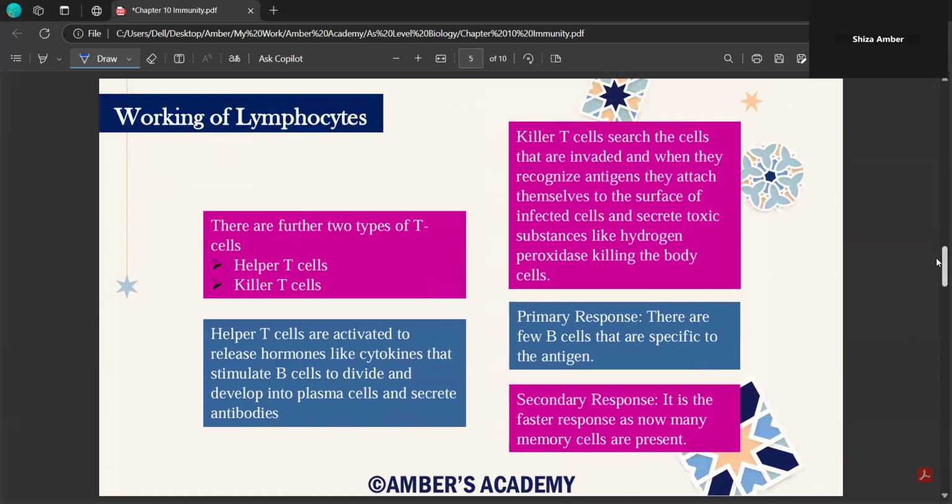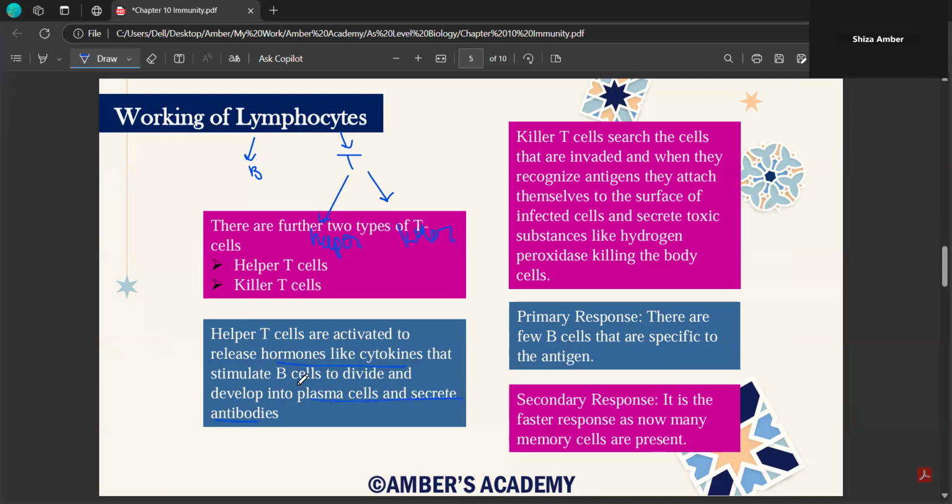Since we studied that lymphocytes are categorized into two, B lymphocyte and T lymphocyte, similarly T lymphocyte is also categorized into two types of cells: helper T cells and killer T cells. Helper T cells are activated to release hormones like cytokines that stimulate B cells to divide and develop into plasma cells and secrete antibodies.